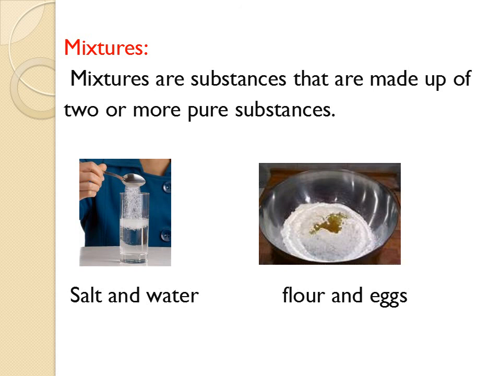While mixtures are substances that are made up of two or more pure substances. For example, salt and water are a mixture. Salt alone is a pure substance, water alone is a pure substance, while salt and water, when they are mixed together in the same cup, form a mixture. Also, flour and eggs form a mixture.